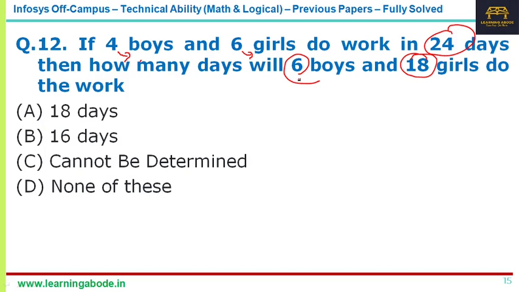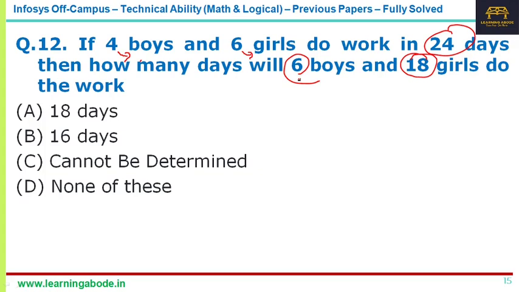Either we should know 4 boys equal to how many girls, or 6 girls equal to how many boys, or 1 boy equal to how many girls. So we should be able to know something, right? Or we should know how much work 1 boy and 1 girl do. Or 4 boys and 6 girls should increase proportionately, so multiply by 3 on both, or multiply by 2 on both, or some factor.